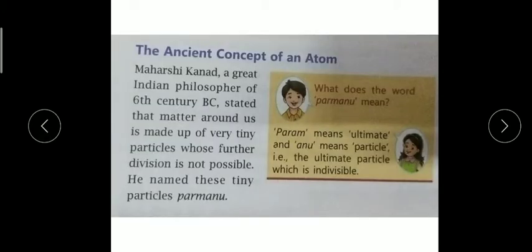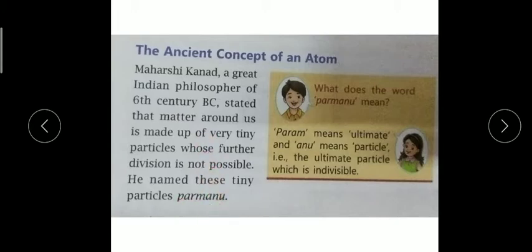And according to his theories, what he concluded is that all the matter is made up of particles to which he gave the name Parmanu, or he said Padarth. Here it is also written that around the 6th century BC he said that all the matter present around us is made up of very tiny particles which are indivisible. So he said Parmanu, that particle.